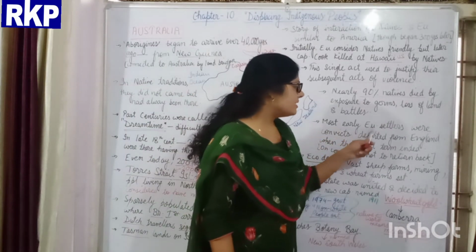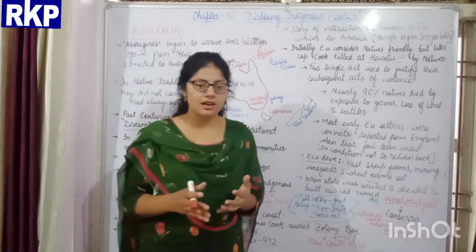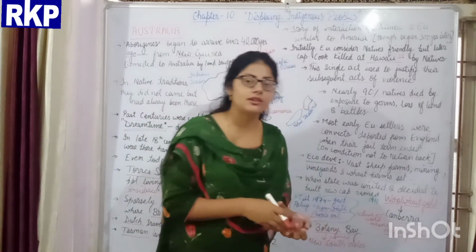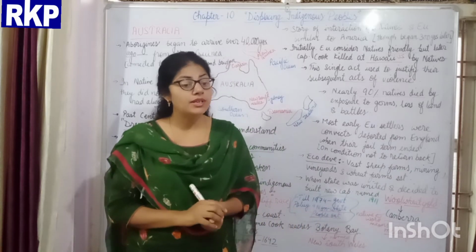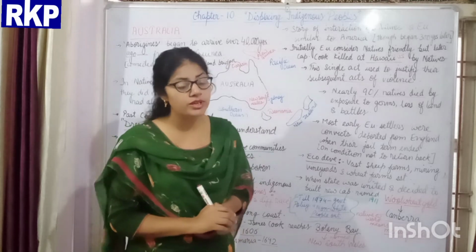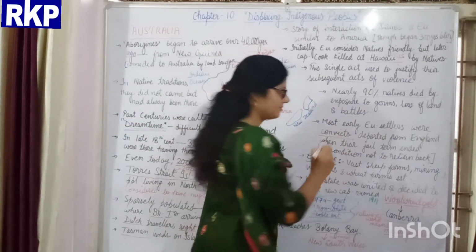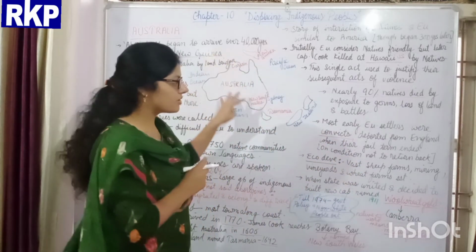Now, as I told you, the first Britisher who reached Australia was Captain Cook. After him, England started deporting their convicts to Australia.